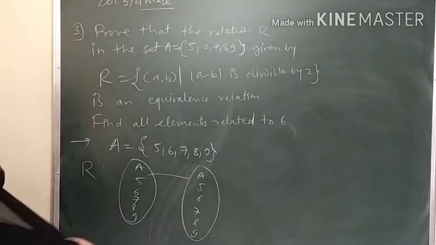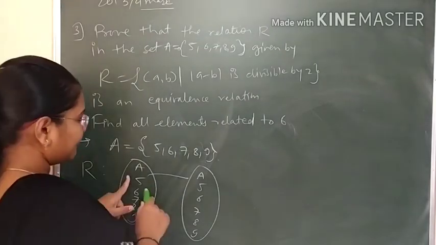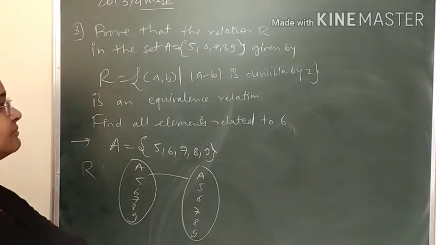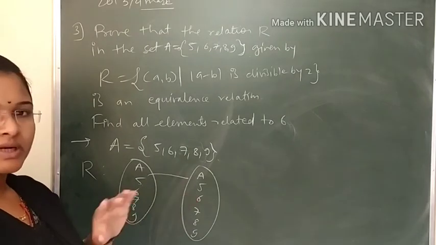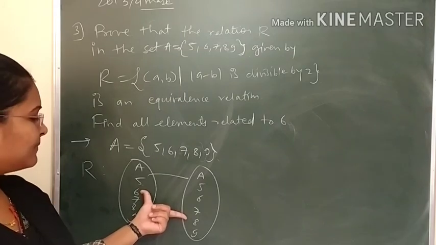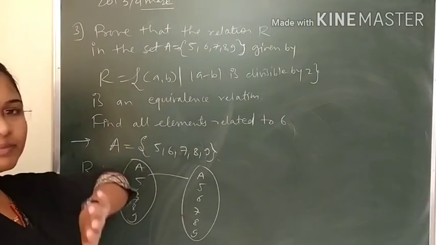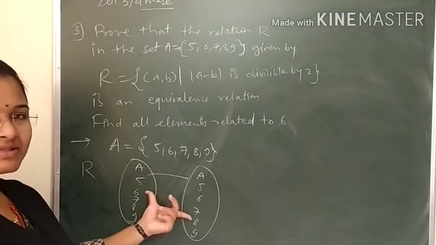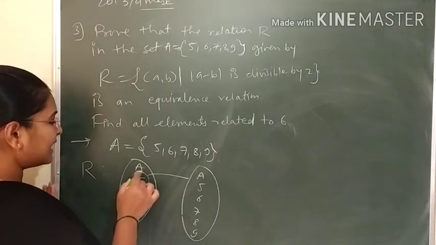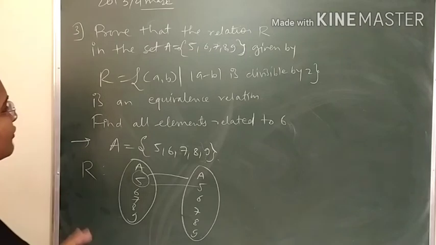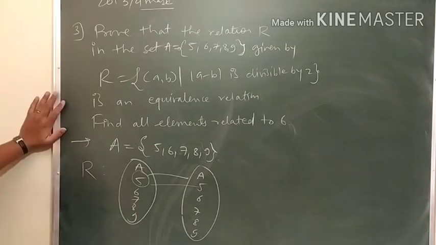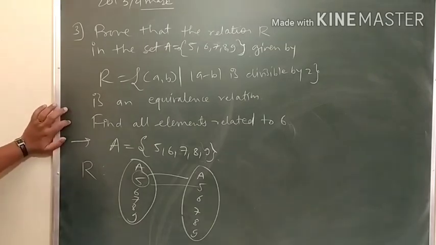|a minus b| is divisible by 2. If we take 5 with this, 5 minus 5 is 0, and 0 is divisible by 2. 5 and 6, the difference is 1, not divisible. 5 and 7, it will be divisible. 5 and 8, the difference is 3, minus 3 or plus 3, in the mod it will be positive, so it is not divisible by 2. Now if I take 5 and 9, it will be 4. Means odd elements go with odd elements only. What we have to prove is that the relation is an equivalence relation. See student, for the elements which are related to 6, we will consider this set.